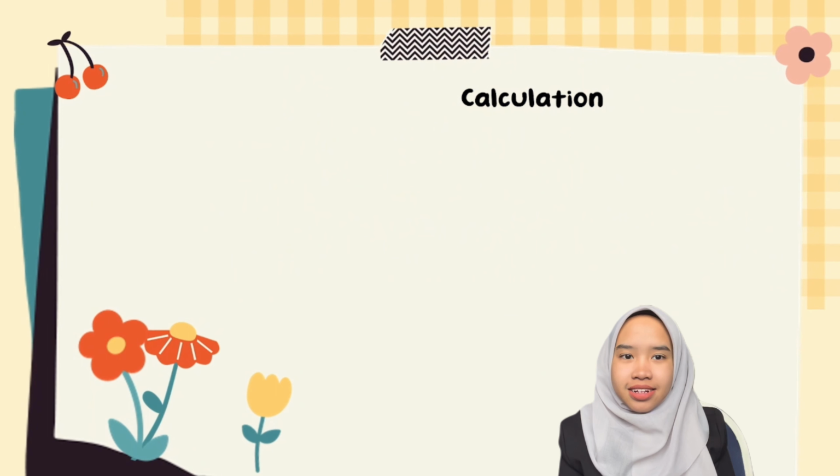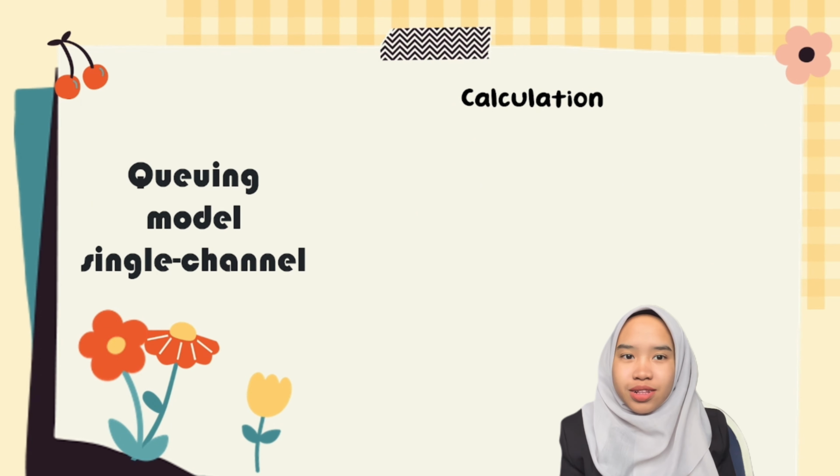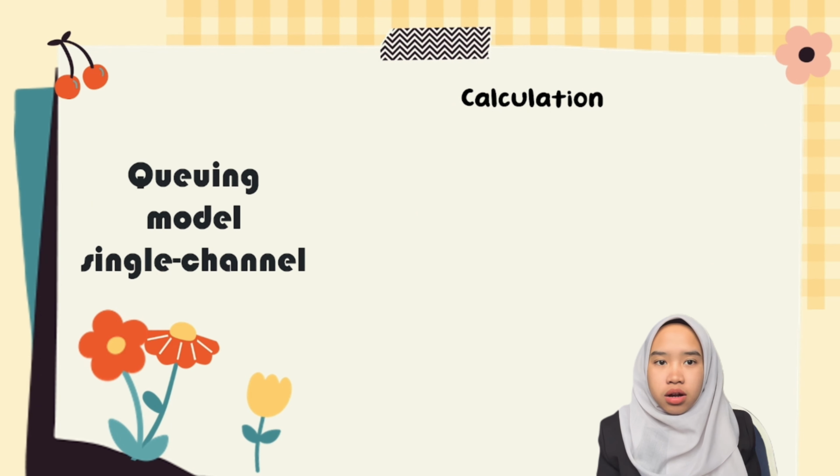Queuing model single channel. Let's move on to the calculation. According to our observation, there are 6 computations that we can use to solve this queuing system. Before we start with the calculation, here is some of the information that we obtained while we were collecting the data at the Family Mart store.